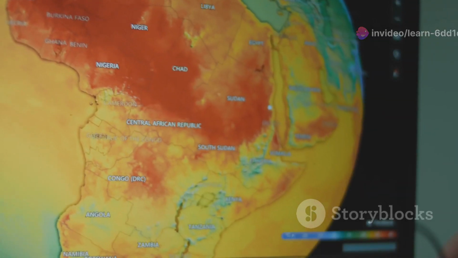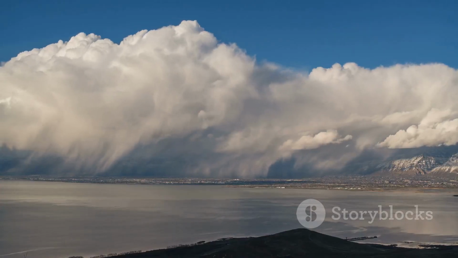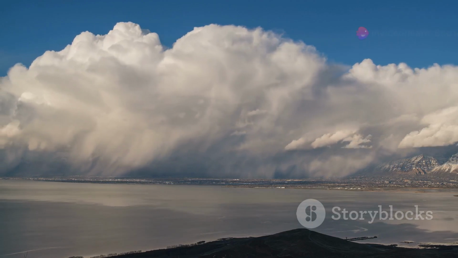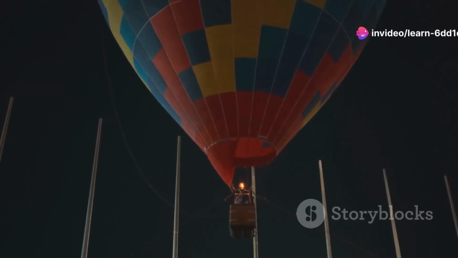Air pressure isn't uniform across the globe. It varies depending on temperature and altitude. This variation creates areas of low pressure and high pressure, constantly interacting in a dynamic dance. Warm air is less dense and lighter, causing it to rise. As it ascends, it creates an area of low pressure beneath it.